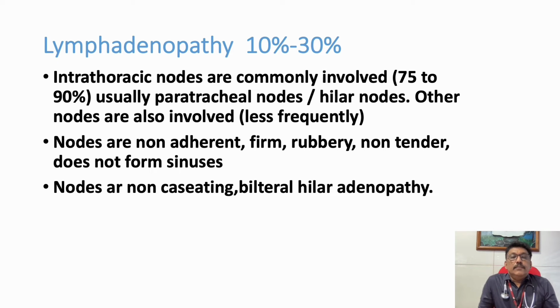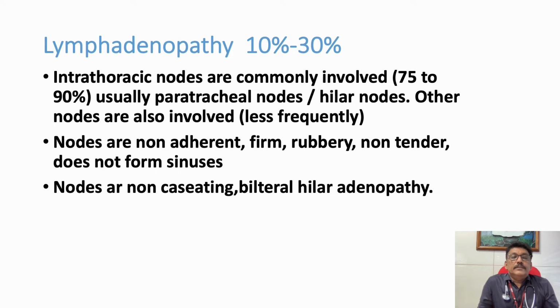Up to 30% of the patients can have lymphadenopathy. They also can have hepatosplenomegaly. So the whole lymphatic system will be affected here. You can mainly see intrathoracic nodes. If you take an X-ray, many patients with sarcoidosis can have paratracheal nodes and hilar nodes.